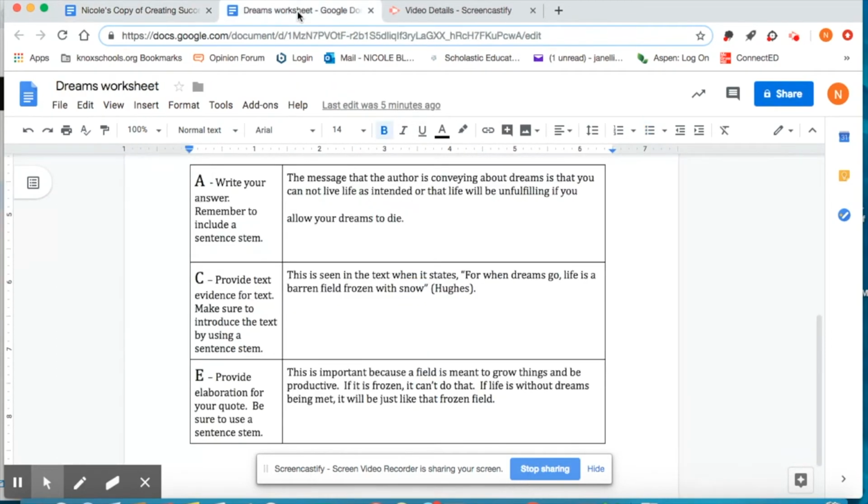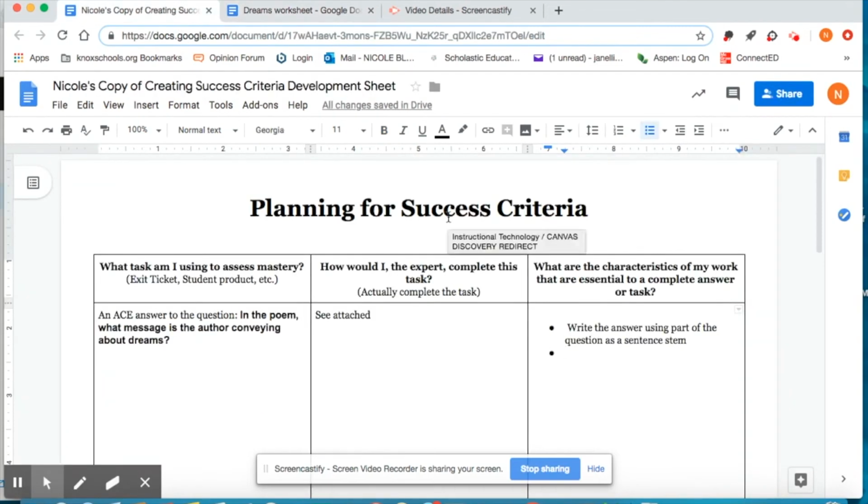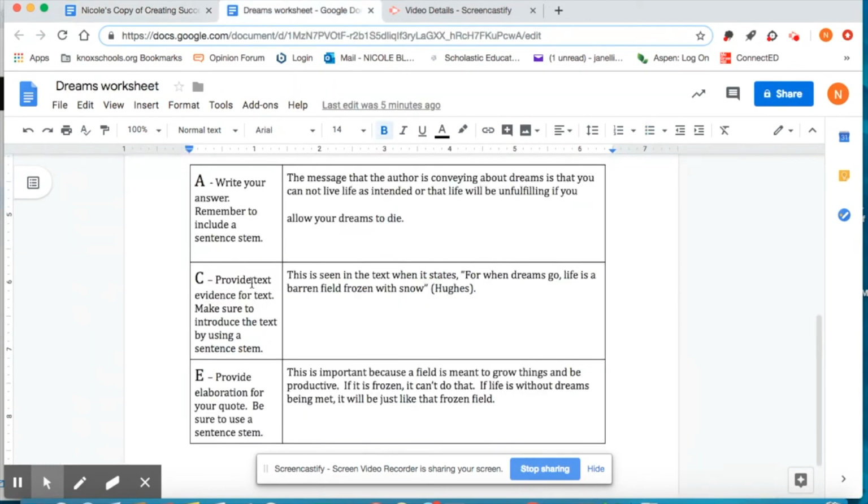Okay, the next thing I did is I answered the question, and it does actually need to be correctly answered here. So that will be the next piece of criteria that I add to my list. If I go to the C part, it actually says here on the C that I need to provide text evidence. So, and I need to make sure to use a sentence stem.